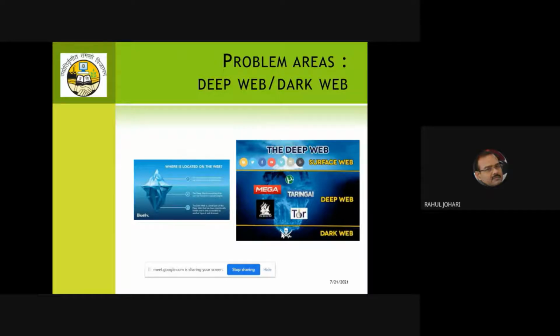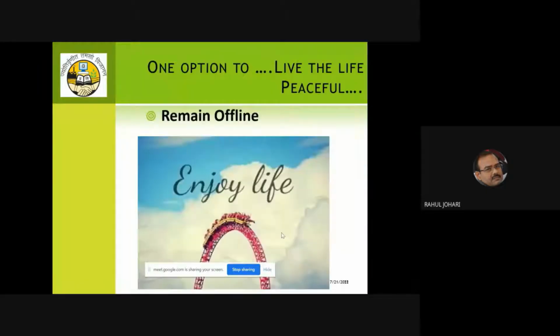The sale and purchase of debit card or credit card data, the exchange of pornographic materials. So almost all the illegal activities that happen on the web happen under the deep web or the dark web. But the web which we see comes under the surface web, which is accessible by our normal web browsers on the internet.